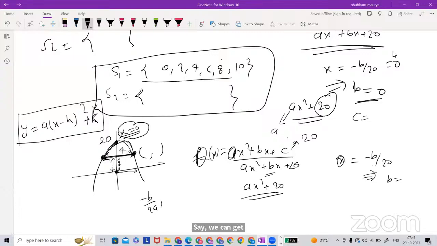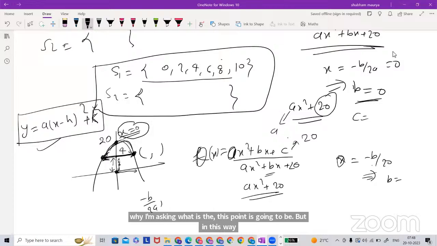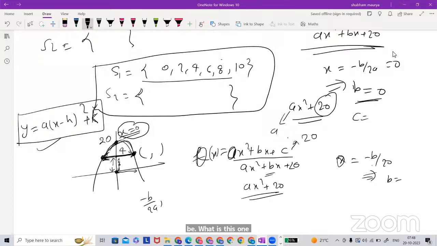So here minus 2,8 and 2,8 are 2 points. We are stuck here only. I'm asking, who has everything we found? Everything we found here, but we are stuck with the height. What is this point going to be? What is this point? It's 4,8, sir.